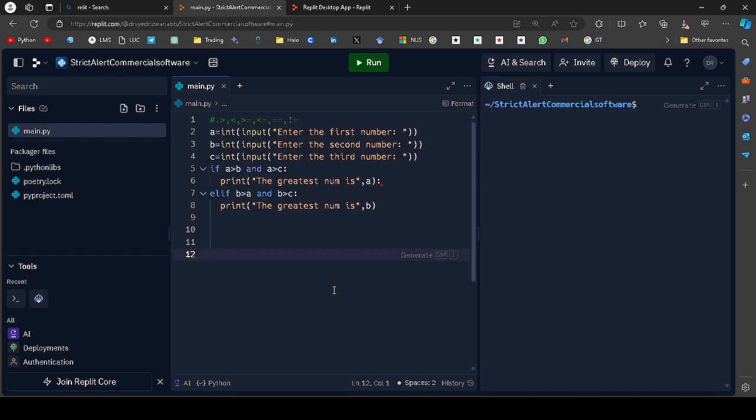Just leave it. So first an option comes, and that option is elif B greater than A. By mistake I wrote if, and after that B greater than A and B greater than C, meaning B is the greatest number.